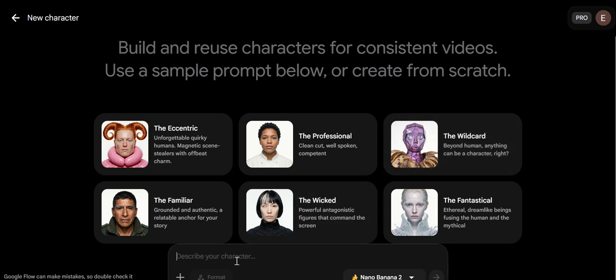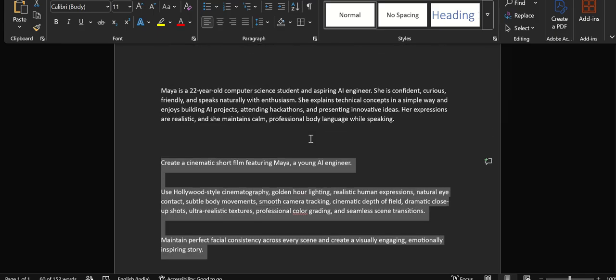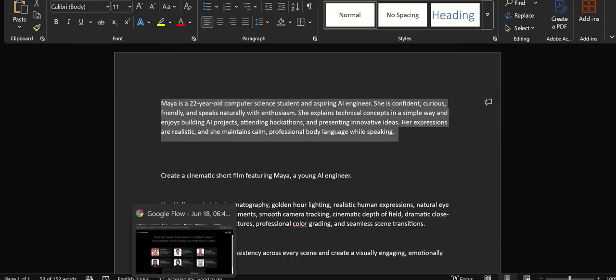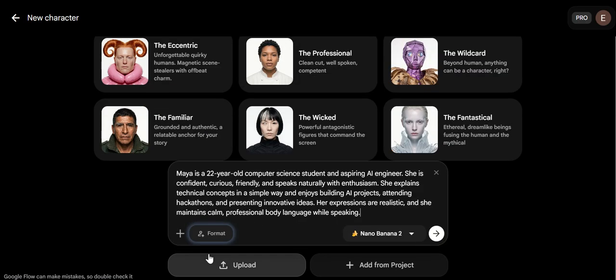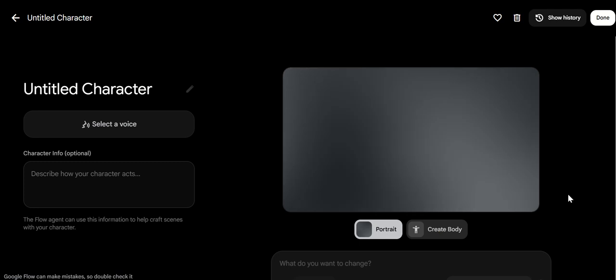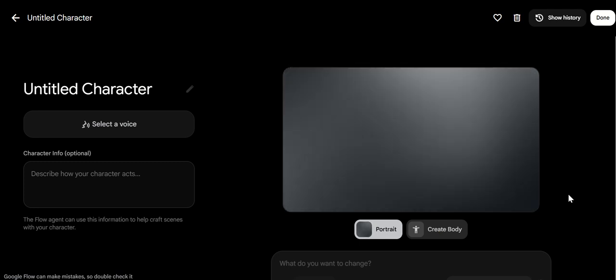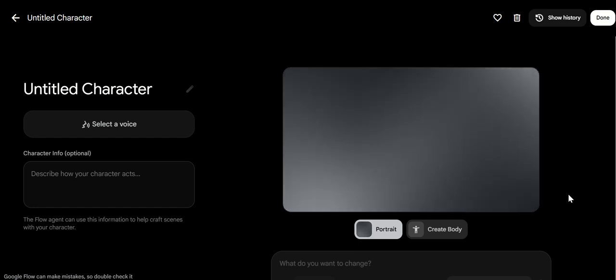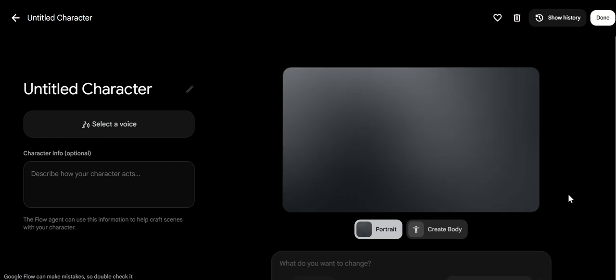To describe the character, let's give it a prompt. Okay, we can also choose the model. Let's go with the already predefined model, Nano Banana 2. Let's see how it's going to generate. So this is actually one of its biggest features. Instead of describing the same person over and over again, we can create the character once and Flow remembers that identity throughout the project.